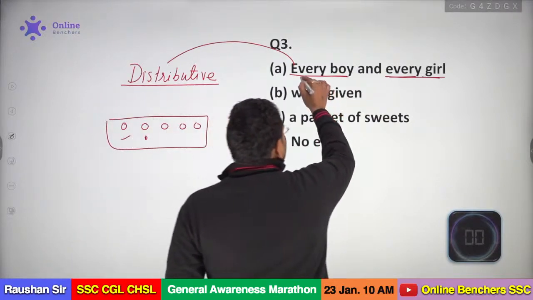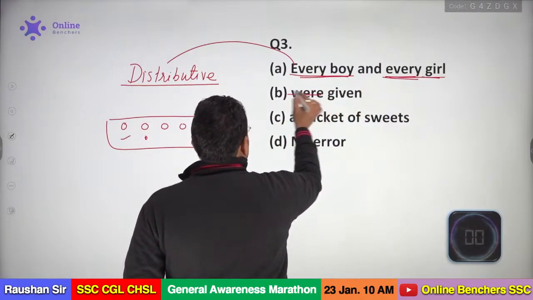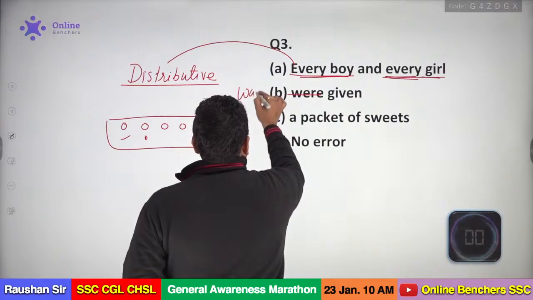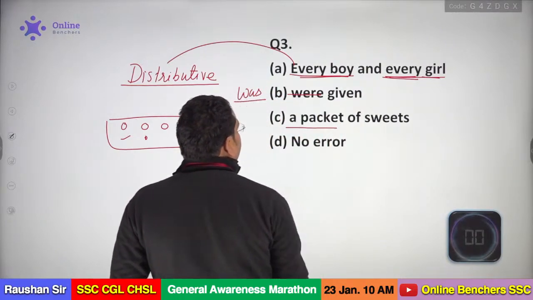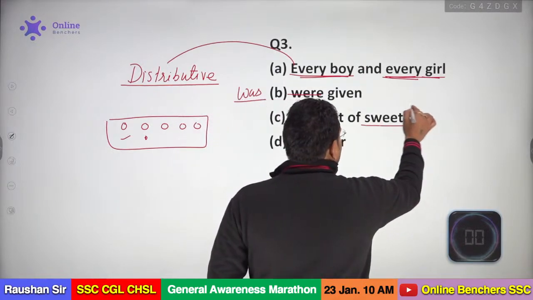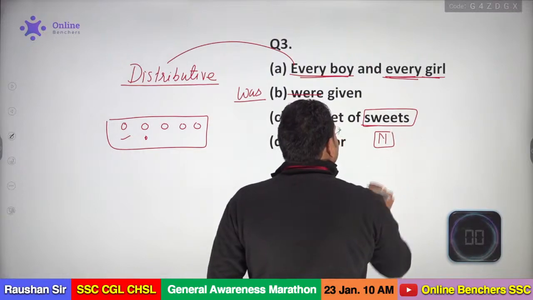So if your subject is working one by one, the verb will be singular. We cannot use "were" here. The correct answer will be "was." Was given a packet of sweets. It is also correct because sweets is working as a noun here, and that is for sweets.